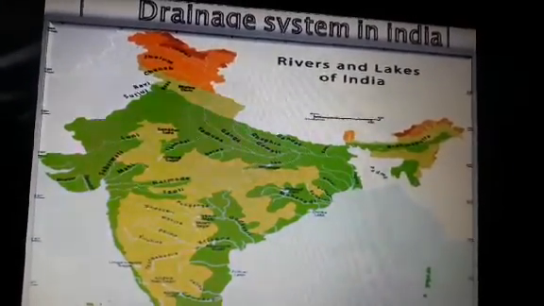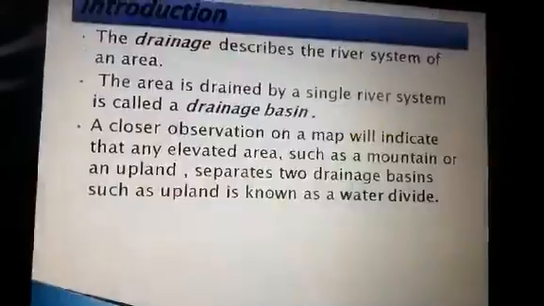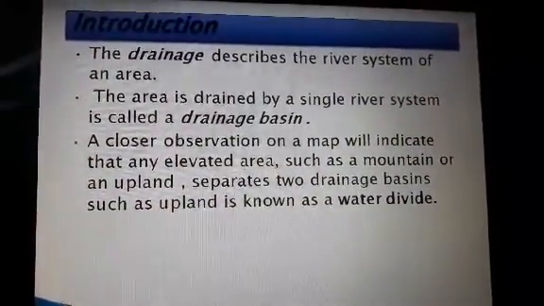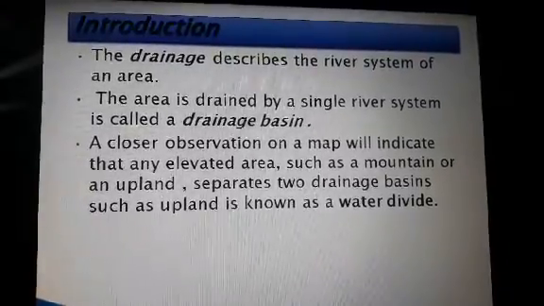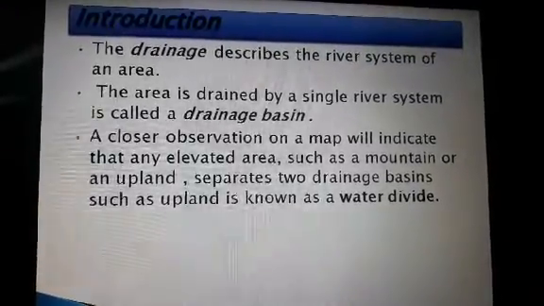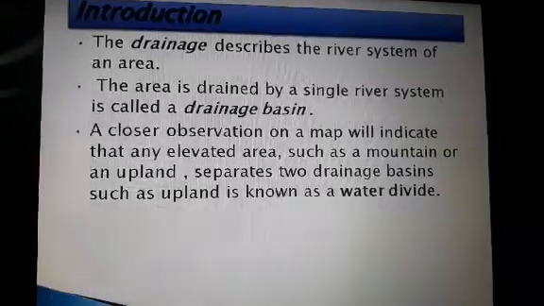Drainage system of our country. The drainage describes the river system of an area. The area drained by a single river system is called a drainage basin.